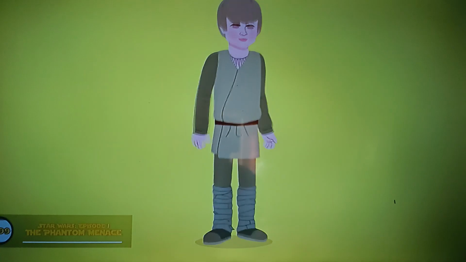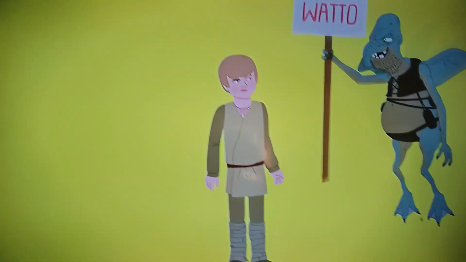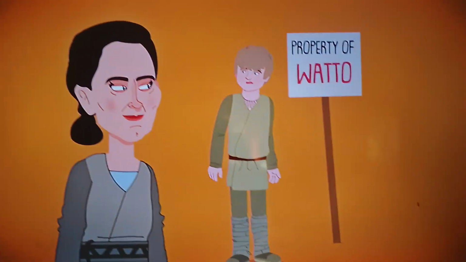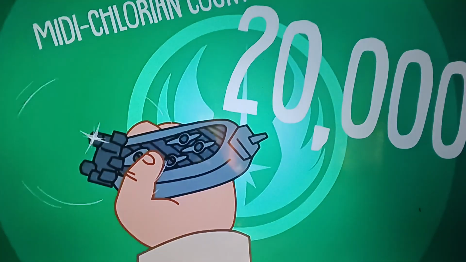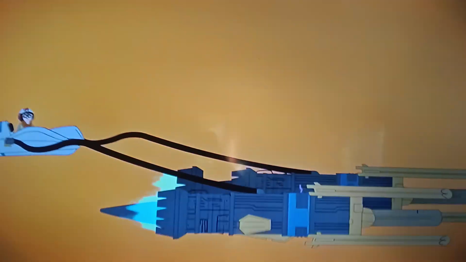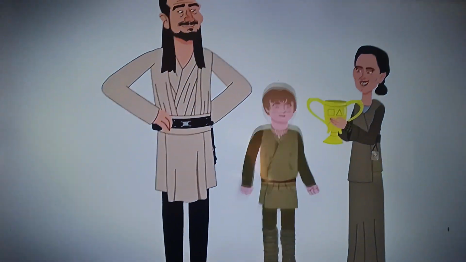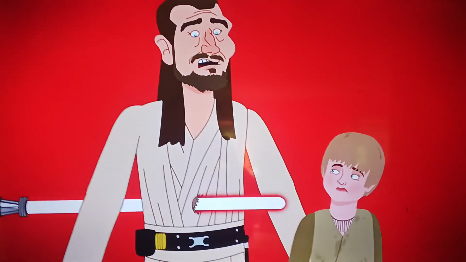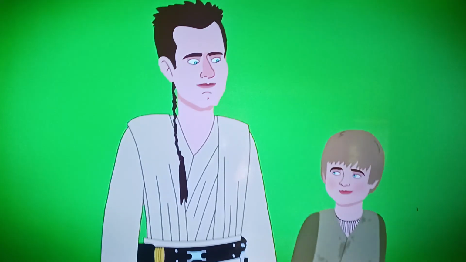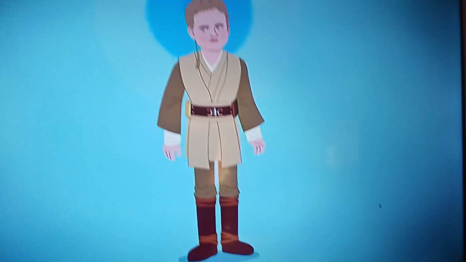In Star Wars Episode 1, The Phantom Menace, a young enslaved Anakin Skywalker, apparently born from immaculate conception, sports a bowl cut and dirty clothing. After having his blood tested by a stranger, he earns his freedom by winning a pod race, abandoning his mother on Tatooine to join the stranger's space cult, the Jedi Order. After the stranger dies, his apprentice Obi-Wan takes him under his wing. He's then made to wear Padawan robes and sport a braid.